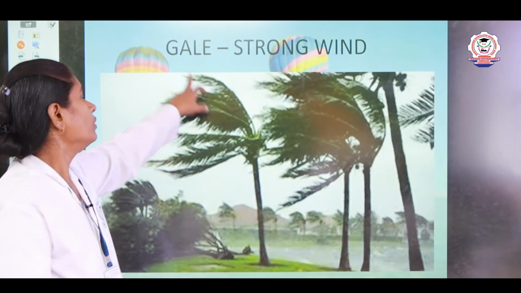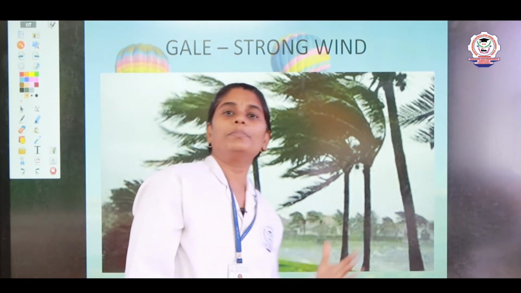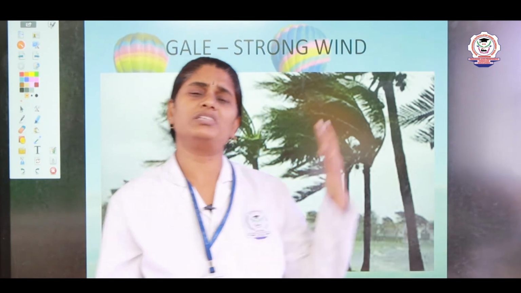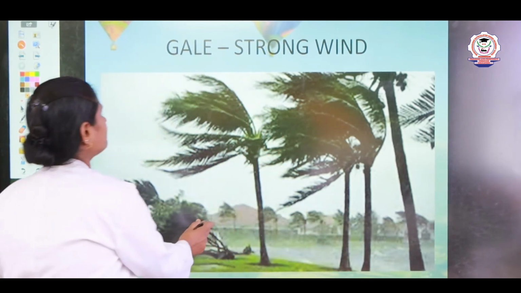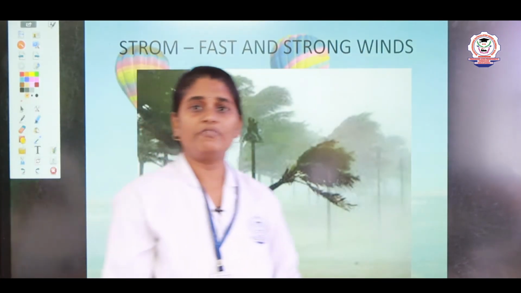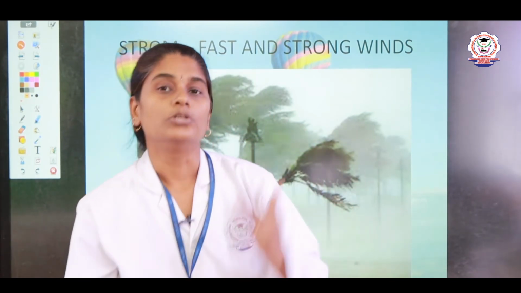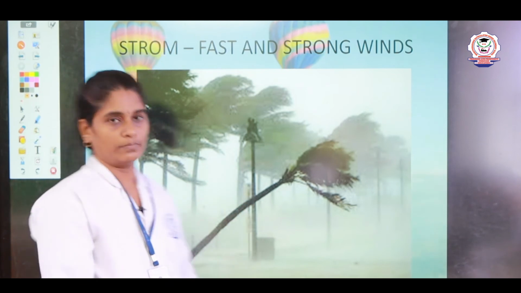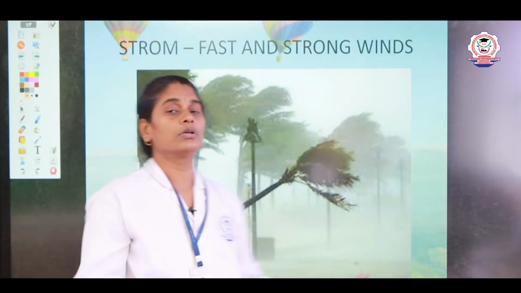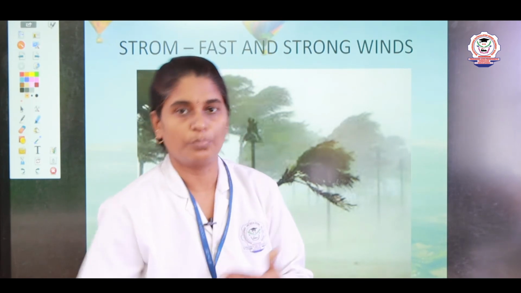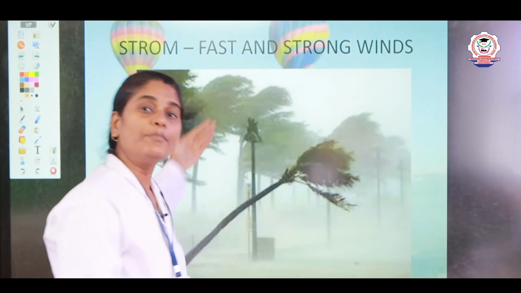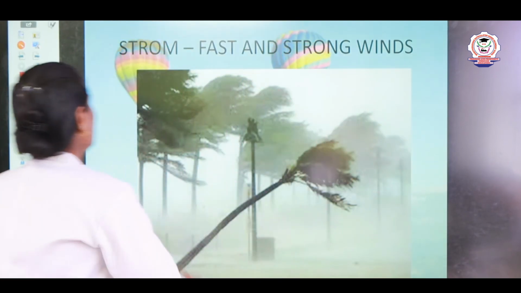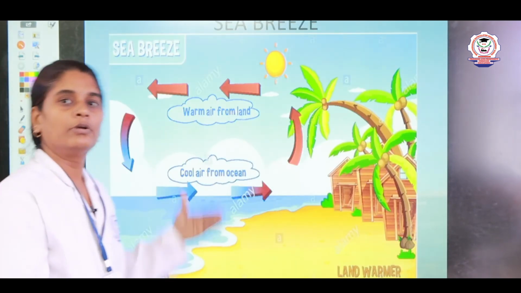And gale, what is gale? Gale is a strong wind. When the wind is very strong and comes at great speed, we name it gale. Next one, storm. What is storm? When the wind is very fast and strong, this wind is called storm, right? When too many storms combine, they form a cyclone, right? So according to the speed of the air, the name of the air changes, right? Now you have learned the different forms of air, right?